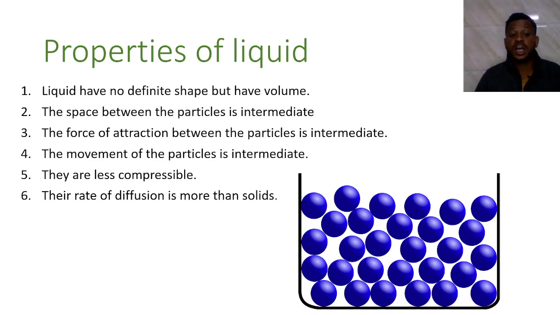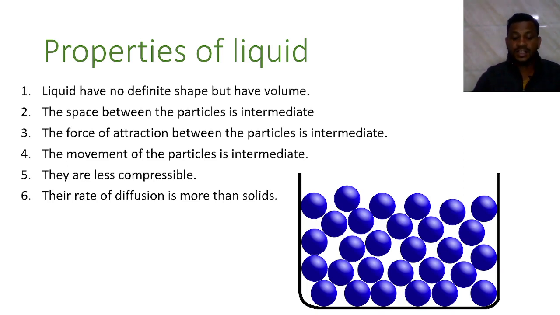Then the sixth point is that the rate of diffusion is more than the solid. It means the solid can't diffuse much, but it has the least capacity of diffusion. If we see the liquid, it has more capacity of diffusion. It means they spread all over the area.